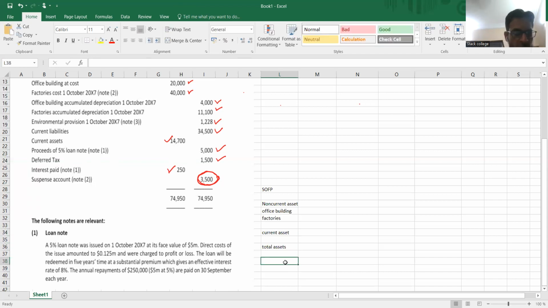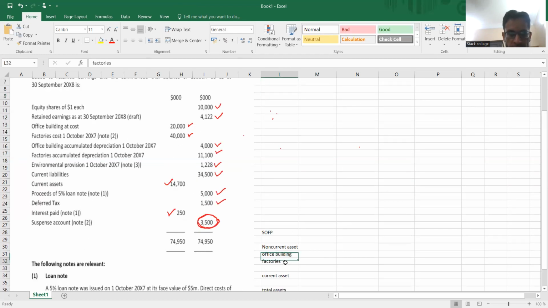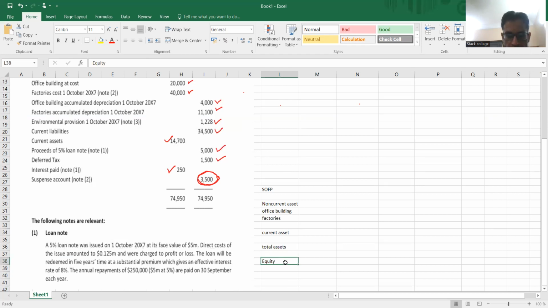The next one is your equity side. And this is your equity capital. How much equity shares are given? 10,000. So this is basically equity shares. Then we have the adjusted retained earnings.